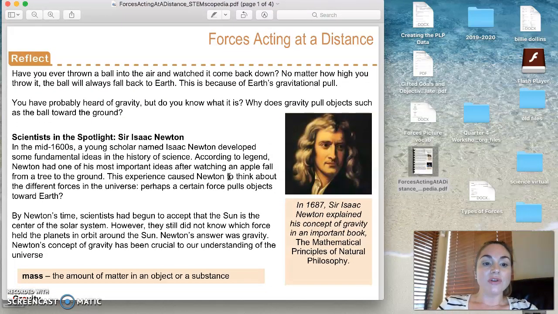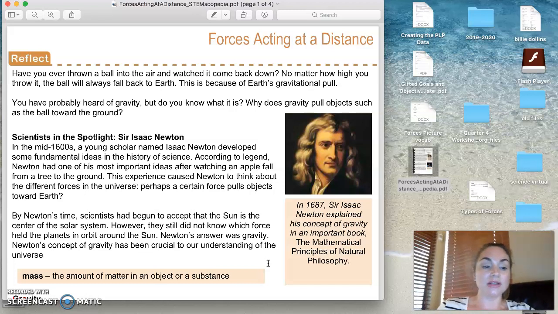It says, have you ever thrown a ball into the air and watched it come back down? No matter how high you throw it, the ball will always fall back to Earth. This is because of Earth's gravitational pull. You have probably heard of gravity, but do you know what it is? Why does gravity pull objects such as the ball toward the ground?